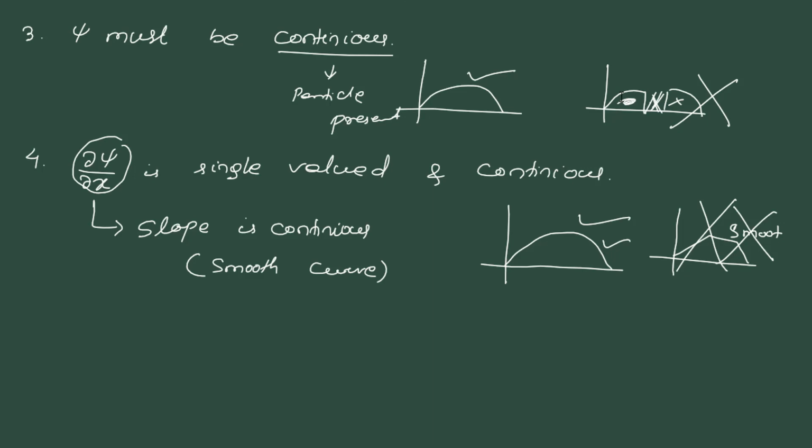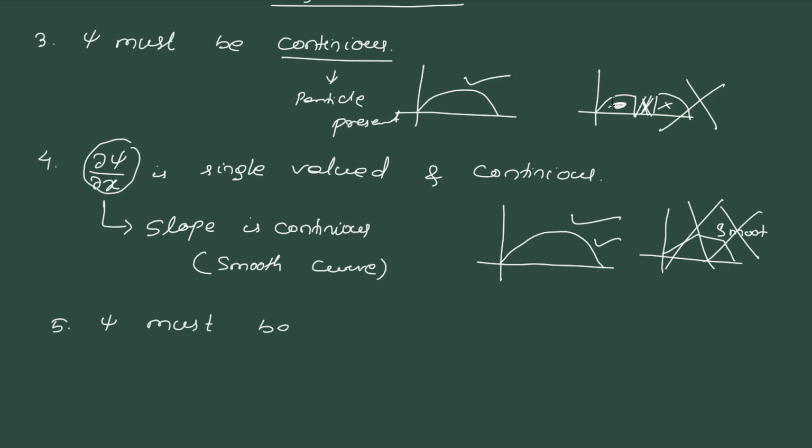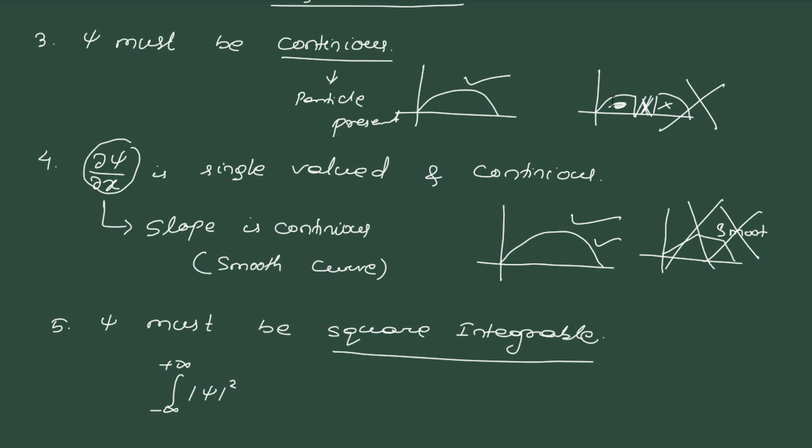Okay. Then the fifth one is psi must be square integrable. And what is the meaning of square integrable here? Square integrable means the integration from minus infinity to plus infinity of psi mod square dx is finite. This must be finite. Then this is called square integrable. Okay. This is all about the lecture.